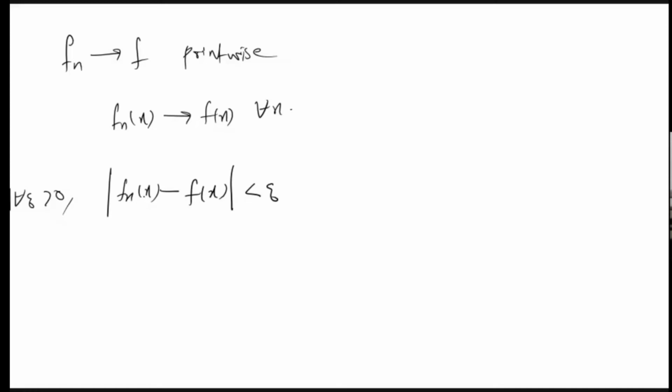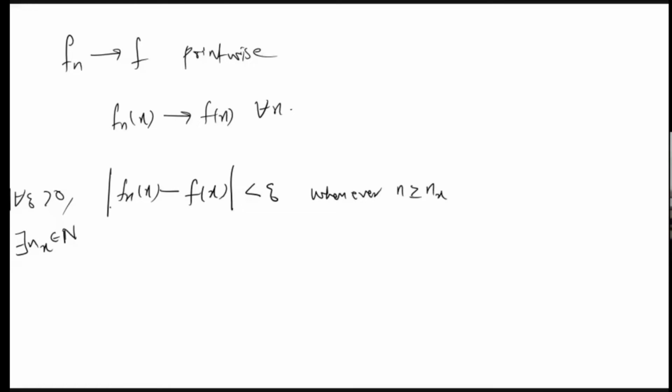At each point x, we should find an n. That n is depending on x, because for each x we are getting a different sequence. So for each sequence we are trying to find that n. There exists an nx belonging to the natural numbers such that this thing is less than epsilon whenever n is greater than or equal to nx.